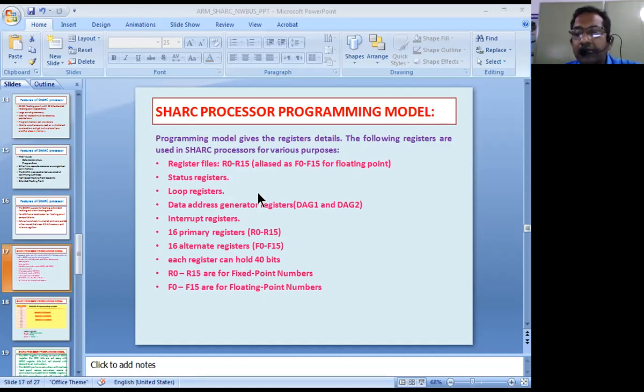As the name indicates, Harvard architecture, that means Harvard means what? There is a separate memory for data and separate memory for program instructions. Therefore, you're going to have separate sets of buses for data memory as well as for program memory. Which means what now? You can have so many extra capabilities. You can increase the capabilities of the processor just by incorporating the Harvard architecture.